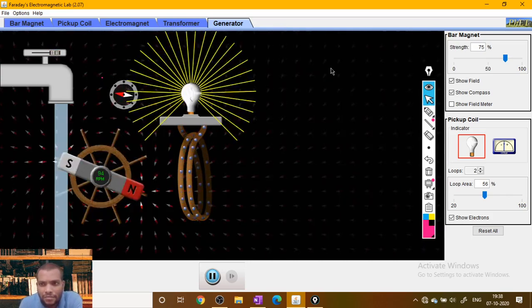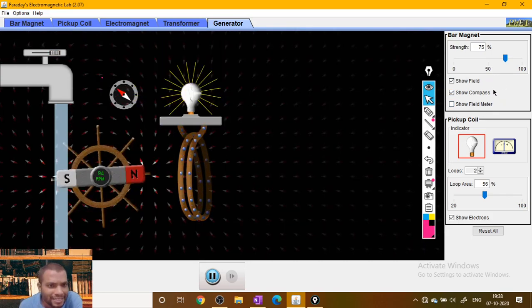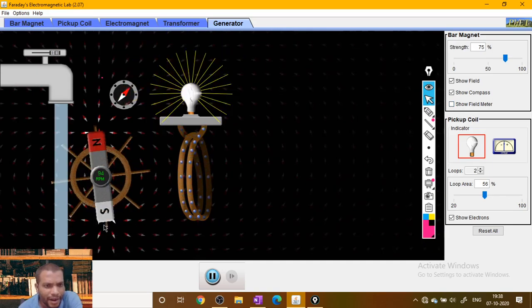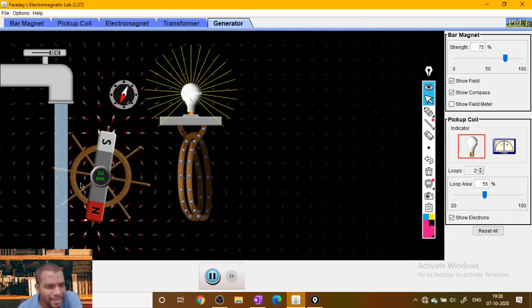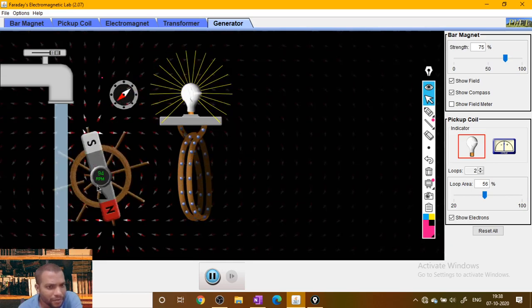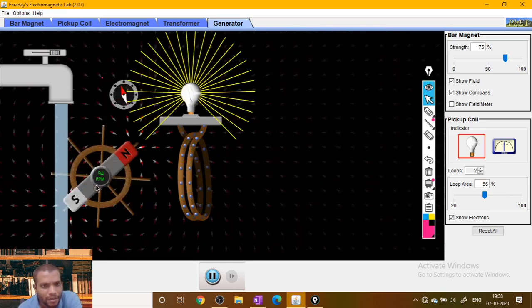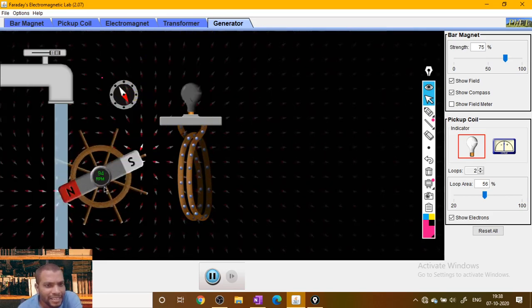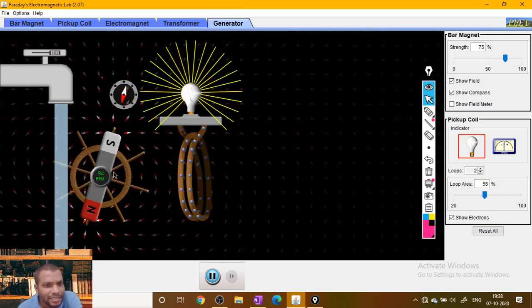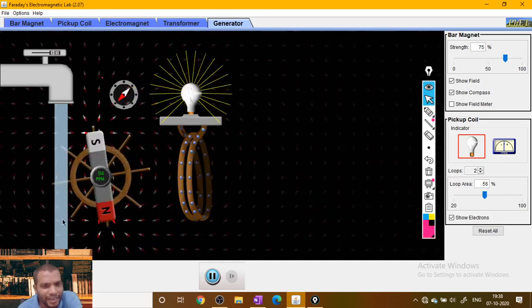This is an example of production of electricity, hydropower. So water rotates the turbine, which fixes the magnet. When the magnet rotates, obviously it's changing the magnetic field nearby.